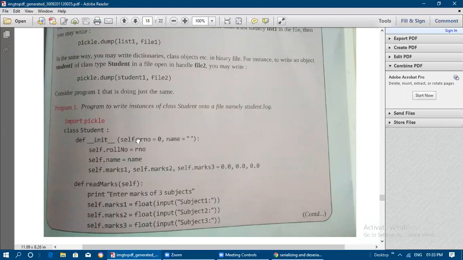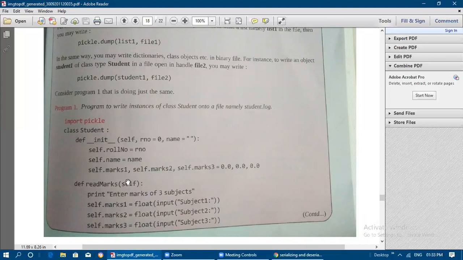Under student, every student will have a roll number, name, and marks also. So first we have given according to the procedure of the hook concepts. Before that we need to import pickle, because we need to write the contents of the object of the class student.